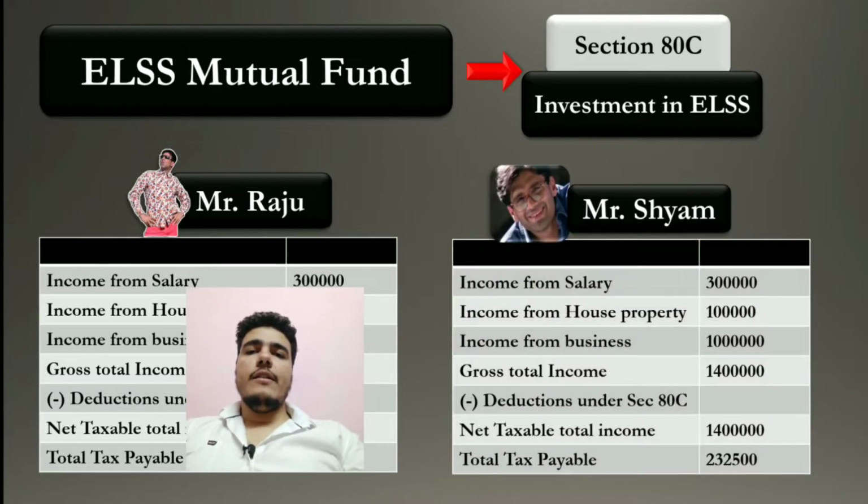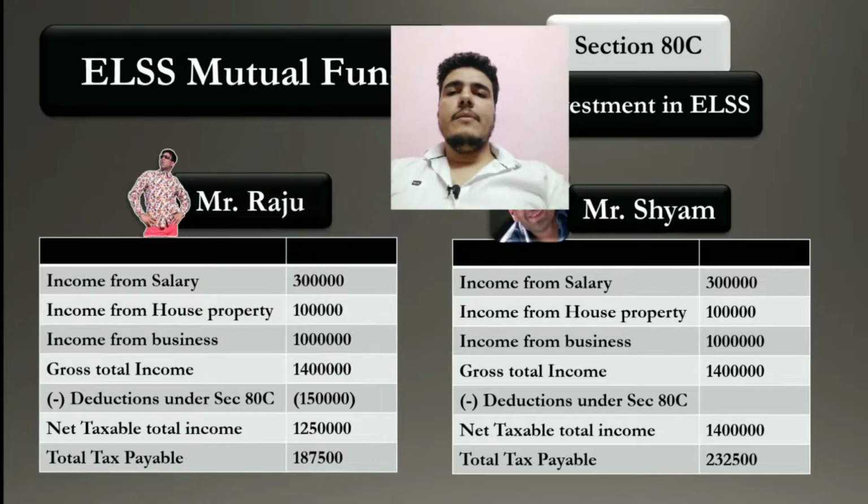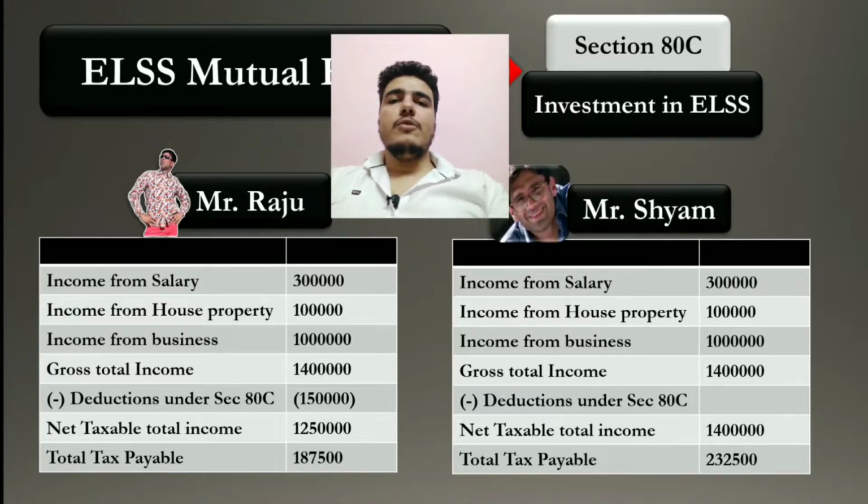He has the following income: from salary 3 lakh, income from house property 1 lakh, income from business 10 lakh, and his gross total income will be 14 lakhs, right? But he has not invested in ELSS, so there is no deduction under 80C. So his net taxable total income will be the same as gross total income, that is 14 lakhs. So total tax payable by Shyam will be 2,32,500 before health and education cess. Okay, so you can see the difference between tax payable in both.